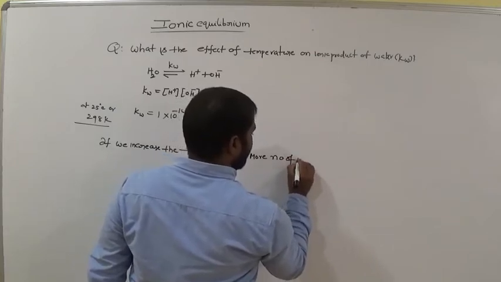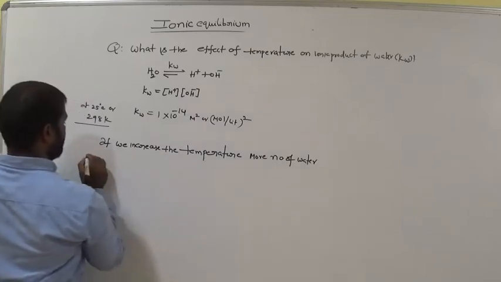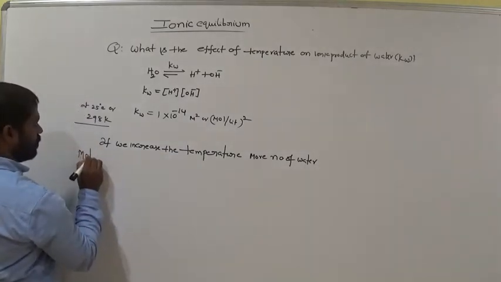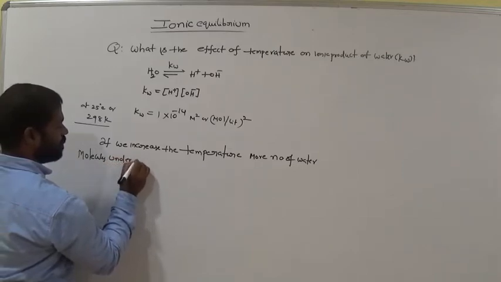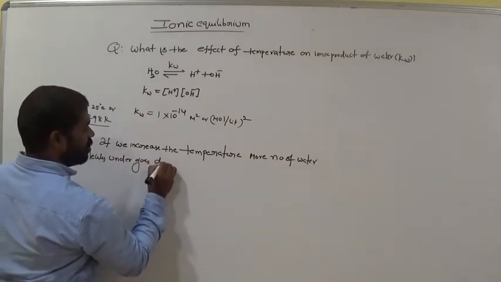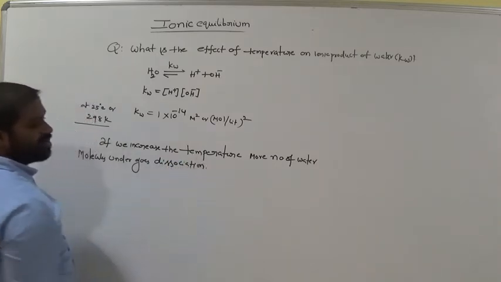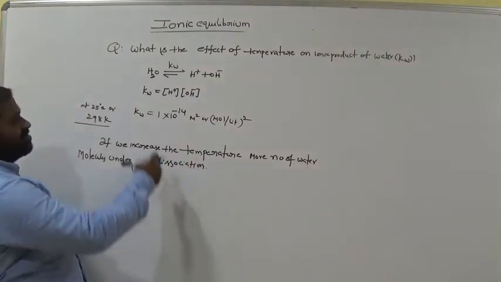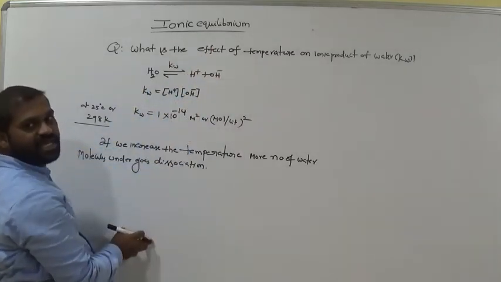If we increase the temperature, more water molecules undergo dissociation, am I right? So more moles undergoing dissociation means more H plus and more OH minus are formed or not.